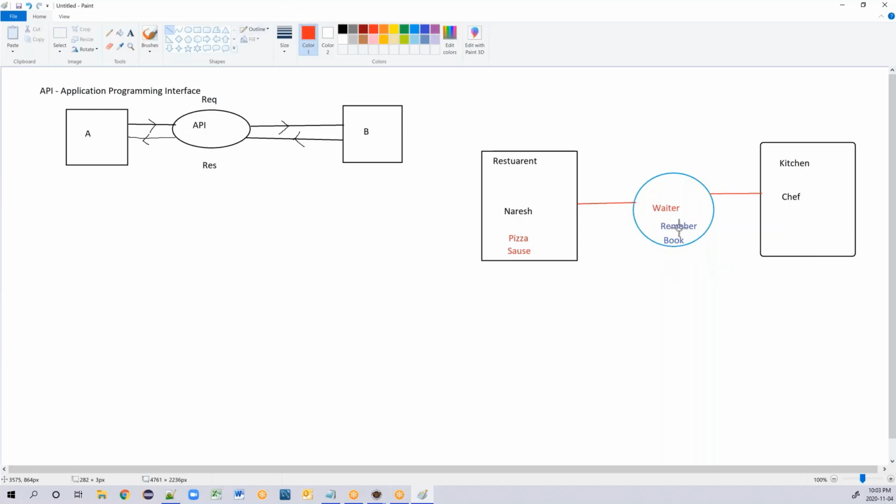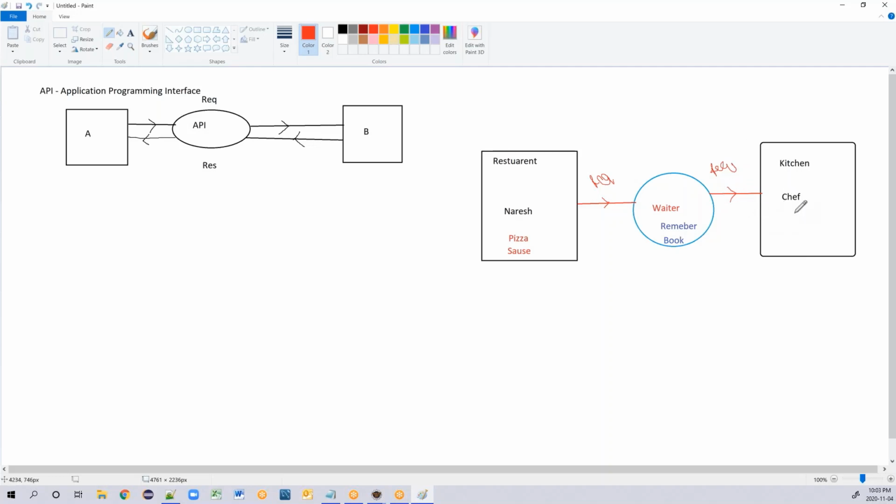What is he delivering? He will open his book and say, Naresh wants pizza and sauce, can you please prepare? This is the instruction he is passing on. That means I'm sending some request.